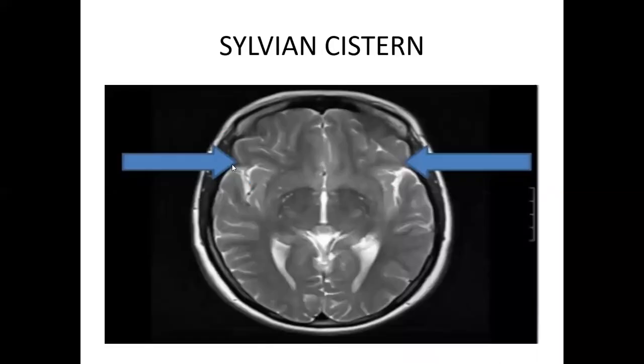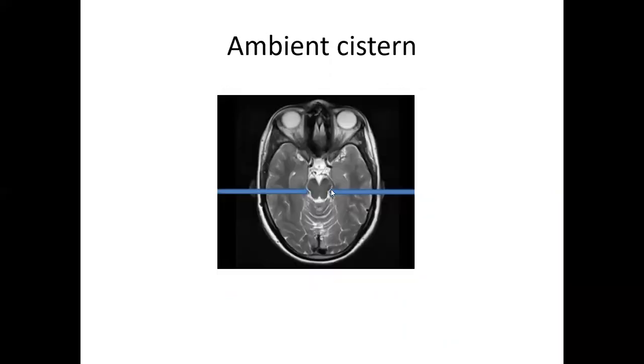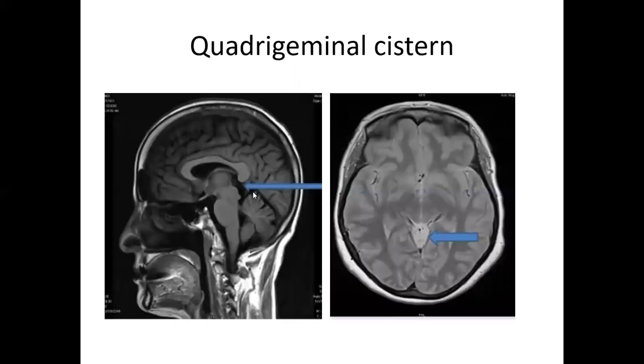Let's see, this is the Sylvian system at the area of the Sylvian fissure. This is the suprasellar system, the chiasmatic system. This is the ambient system, by the side of the midbrain. Behind the midbrain, it is called the quadrigeminal system.